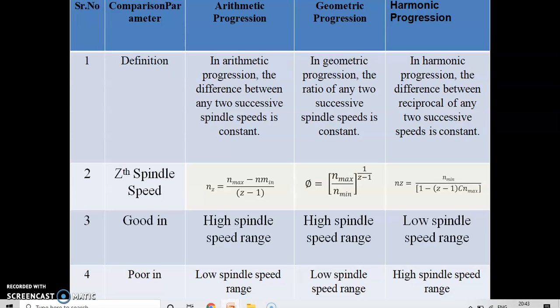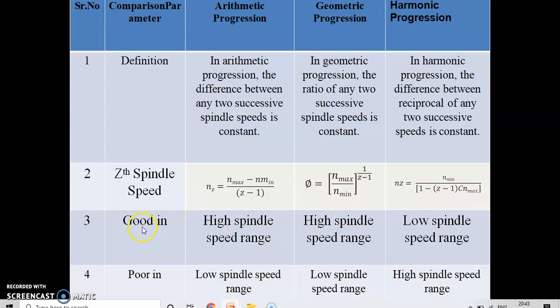Now, to calculate the number of spindle speed steps: for arithmetic the formula is nmax minus n minimum upon z minus 1. For geometric it becomes nmax upon n minimum raised to 1 upon z minus 1, and for harmonic it becomes n minimum upon 1 minus z minus 1 into c into nmax.